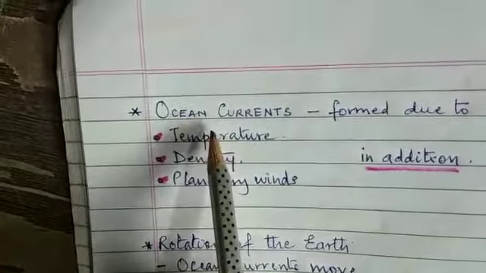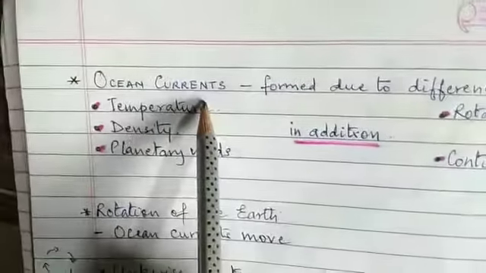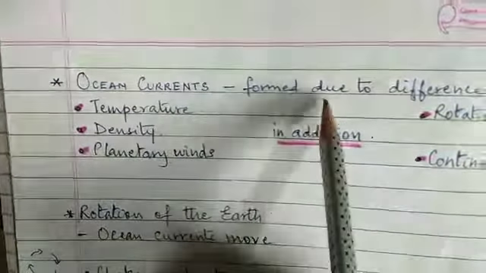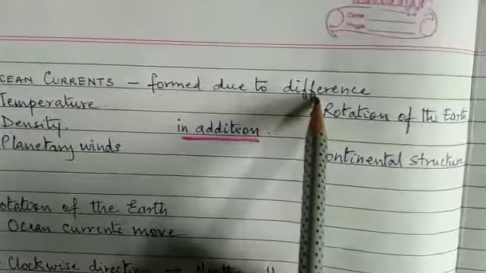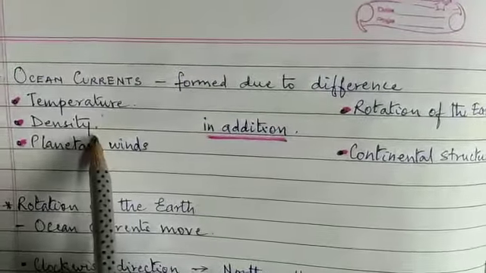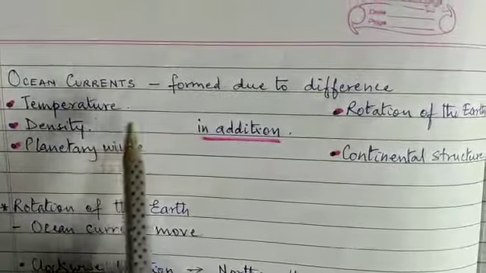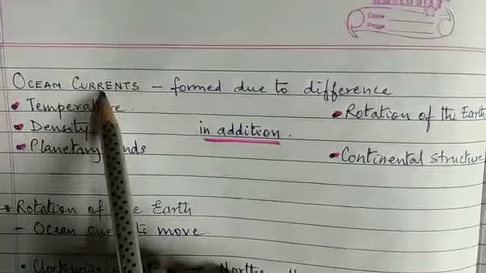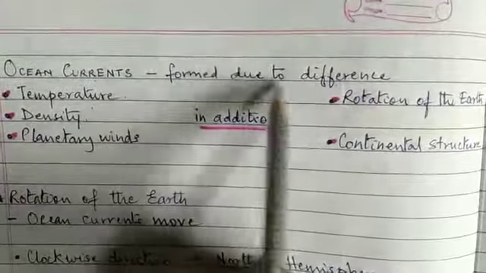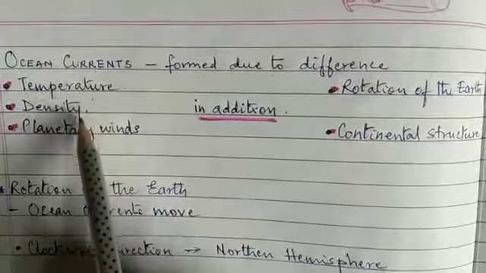Today we will study something more about the ocean currents. Ocean currents are formed due to differences in temperature, density, and planetary winds.